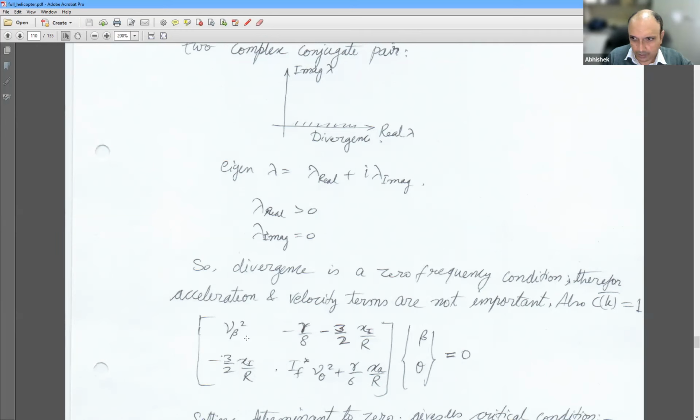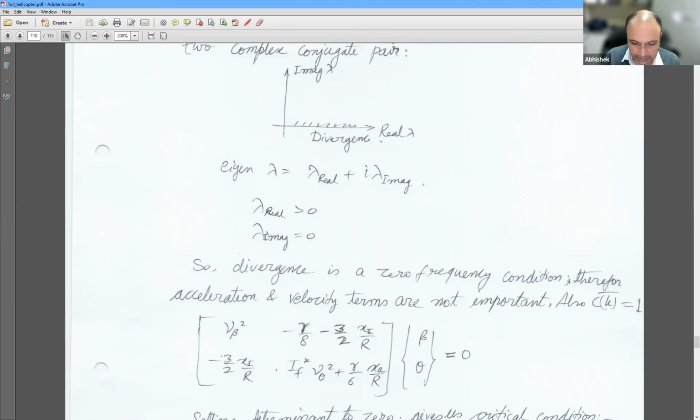So what we are left with now is basically this: mu beta square minus gamma by 8 minus 3 by 2 xi by r minus 3 by 2 xi by r, and this. Here we have also assumed that K_P beta is 0. So for this rotor there is no K_P beta, there is no delta 3 given actually. Therefore the equation simplifies to this form, because normally main rotors don't have delta 3. Delta 3 is only there for tail rotors mostly, because if you have delta 3 in a main rotor, there can be a problem.